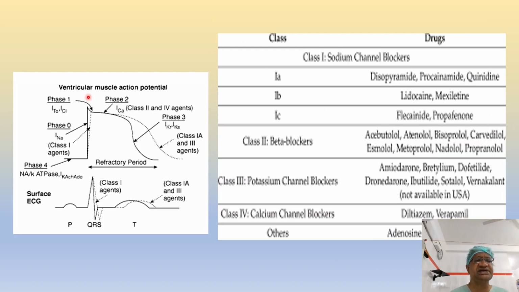We all know this is the action potential. Class 1 is sodium channel blocker, class 2 is beta blocker, class 3 is potassium channel blocker, and class 4 is calcium channel blocker. So it is sodium, beta, potassium, calcium, and others like adenosine. Here, this is sodium, that is where it acts. So sodium, potassium, ATPase. What acts there? Digoxin.